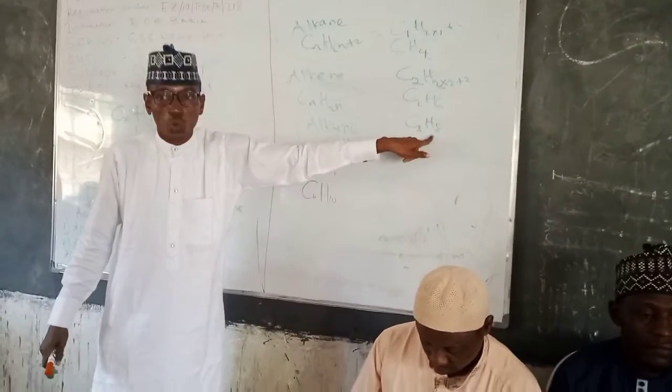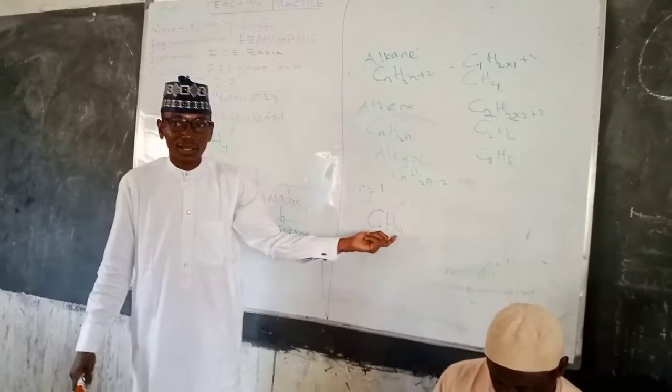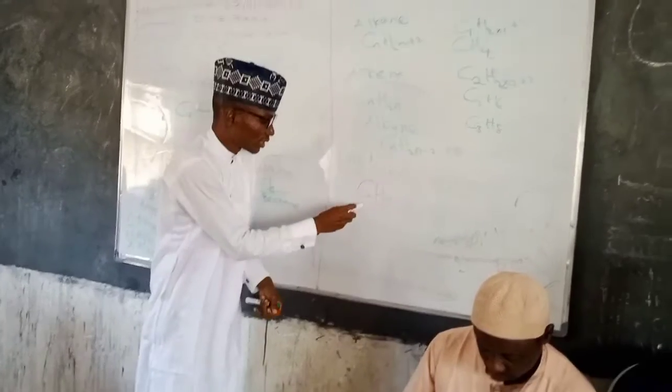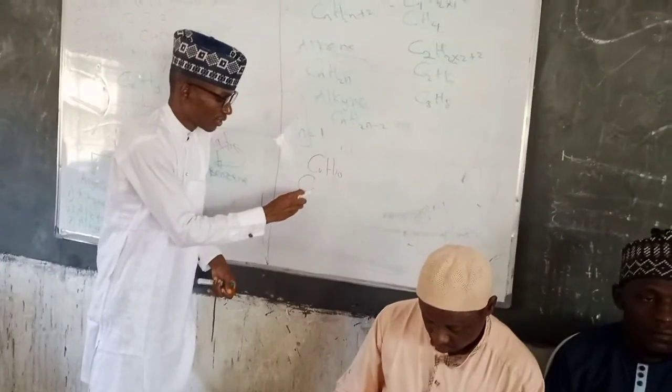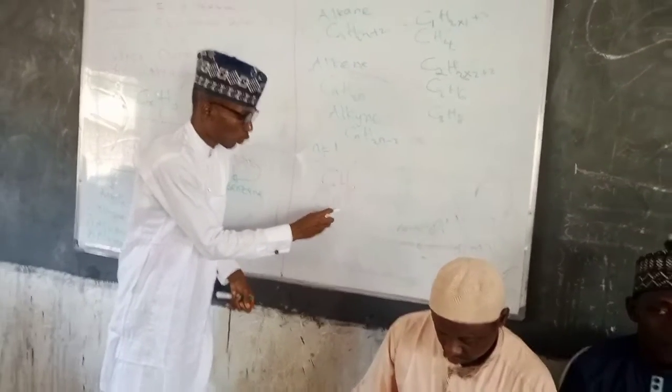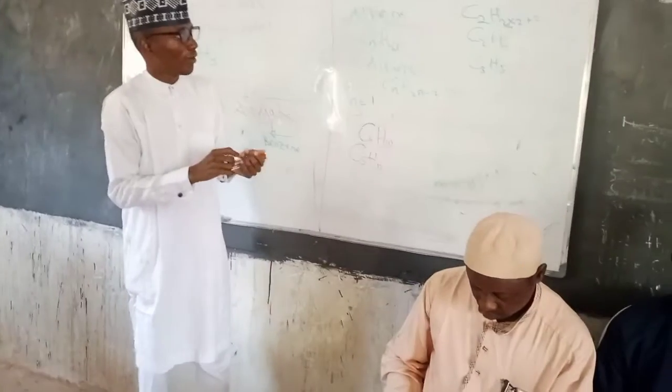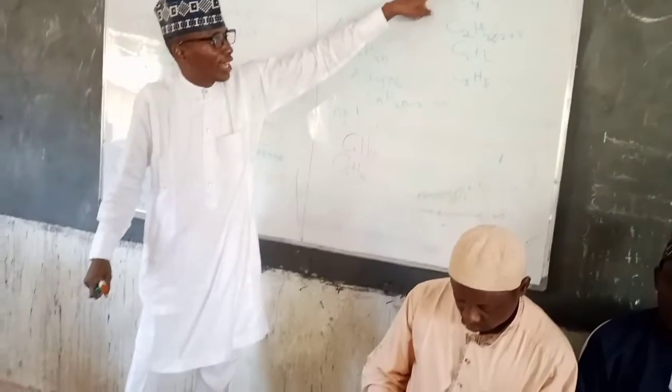The third one, C what, H what? The fourth one, C what? Then the fifth one should be what? C what? H what? Very good. So from the members you can see that this is methane, this is ethane, this is propane, this is butane, this is pentane.